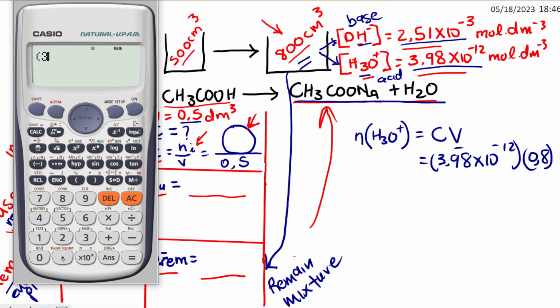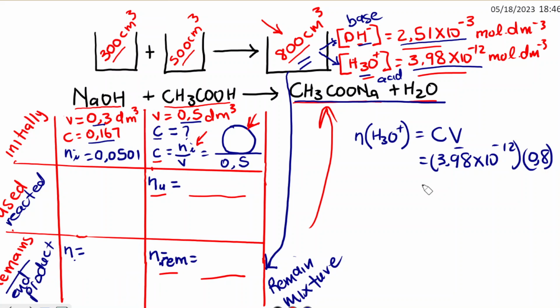Okay, let's punch that in the calculator. We have 3.98 times 10 to the power negative 12, then multiplied by 0.8. So we have the number of moles to be 3.184 times 10 to the power negative 12 moles.